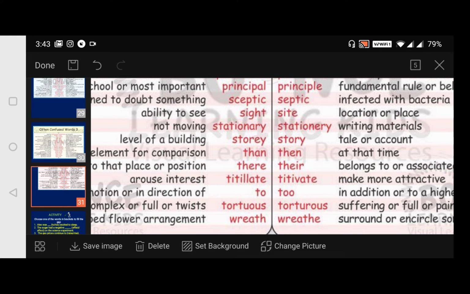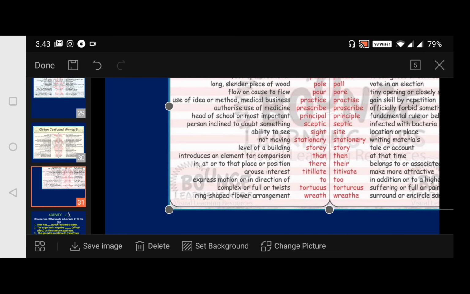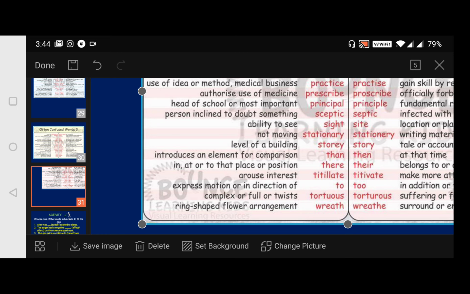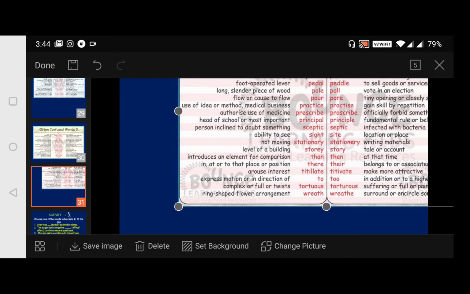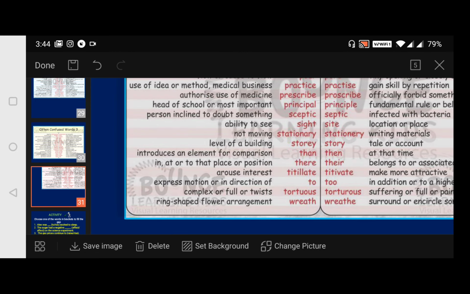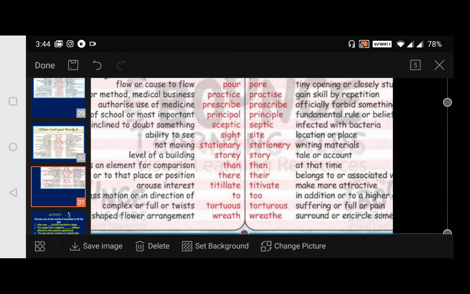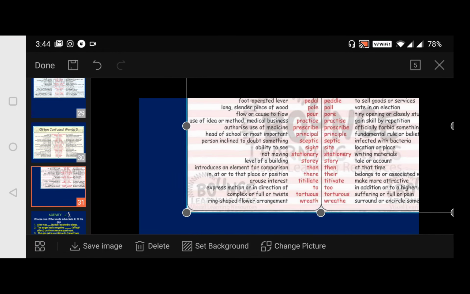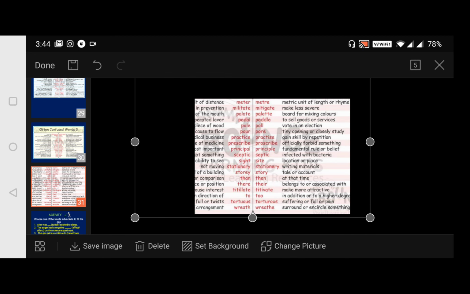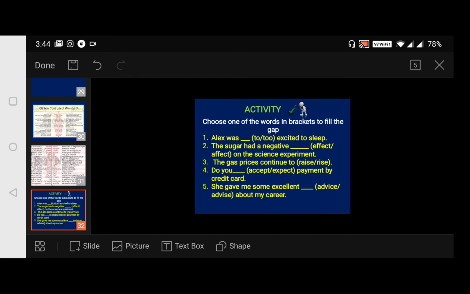Next, wreath, okay. A ring-shaped flower arrangement, we say it as wreath, and this wreathe we say as surround or encircle something. Okay, so these are the words which we often get confused, and I hope you understood them well.